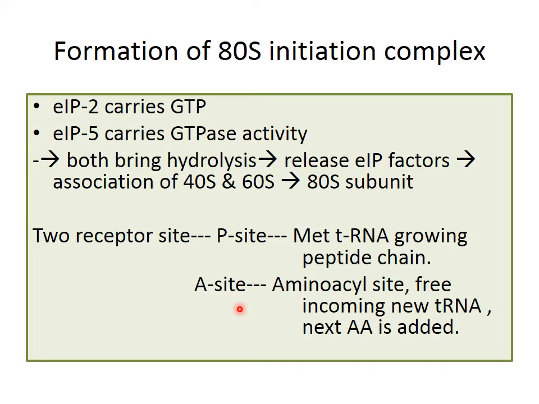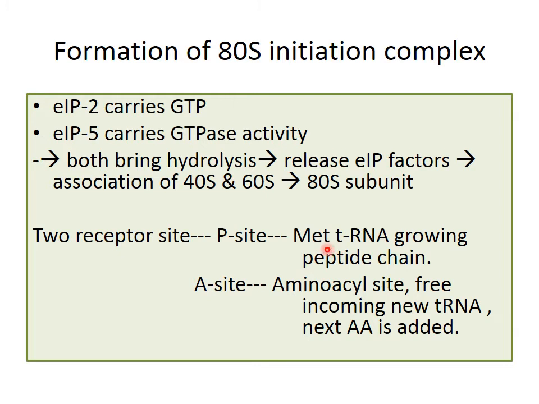Now after formation of this 80S unit, on this ribosomal unit there are two sites. One site is known as the P site and one site is known as the A site. Now we also have an E site, that is the exit site. P site is the peptide site, A site is the amino acid site.